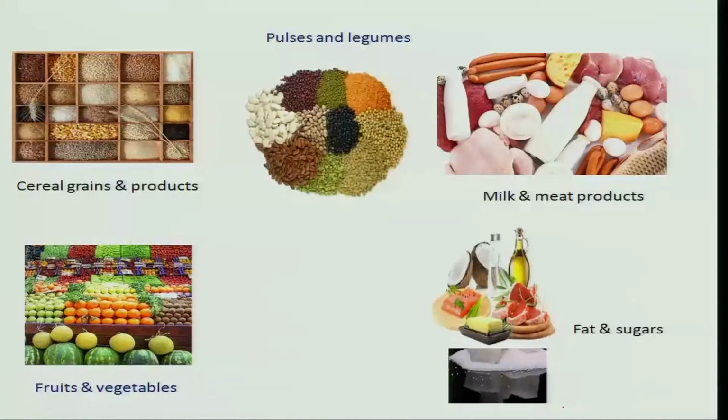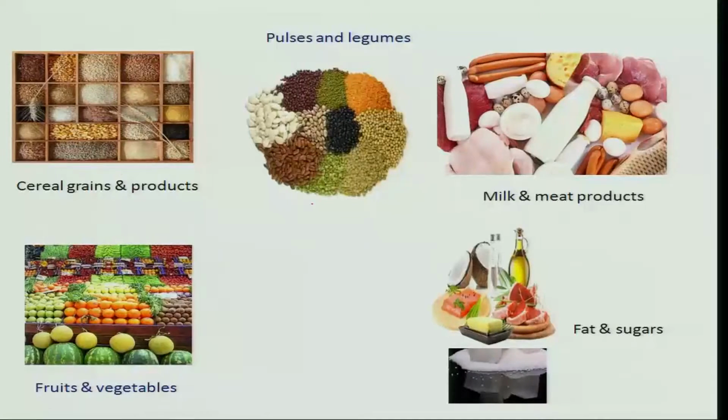So, you can see here the cereal grains and products, you have 5 different types of cereals. All the cereal grains including millets give us a sufficient amount of energy and protein. Since our cereals are consumed in large quantities, as a staple food of an individual, the amount that is consumed gives us a sufficient amount of protein. I think almost 50% of the protein is met from cereals and grains.